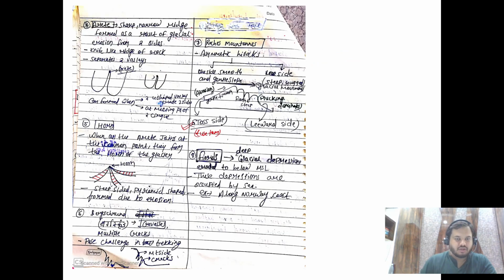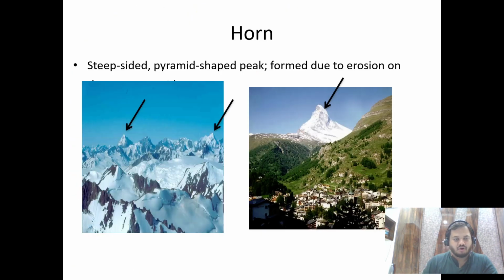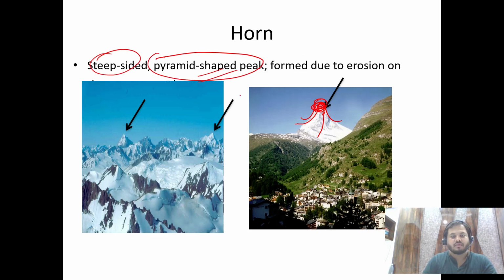And then another landform is what we call horn. So horn is nothing but when more than two or three aretes join at a common point, what we get, we call horn, right? So this is a horn, right? So here there is one glacier here, one here, one here. So all three or four are meeting at this point. So again it is a steep-sided pyramid-shaped peak, formed by the combination of multiple aretes, right?